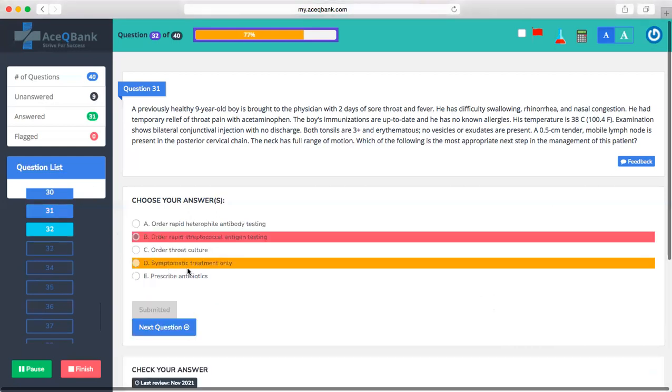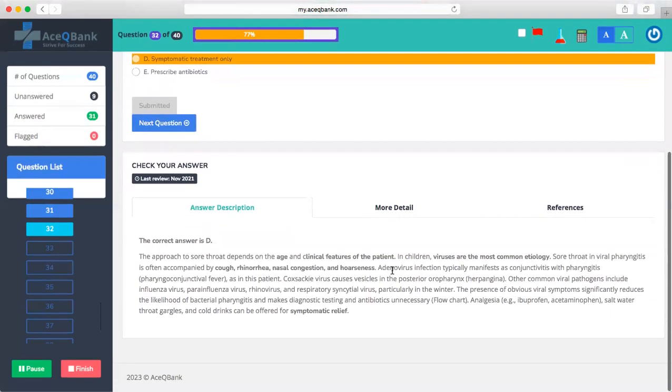So the answer is D, symptomatic treatment. The clinical features of the patient are basically viral, a more common etiology. Viral pharyngitis is often accompanied by cough, rhinorrhea, nasal congestion, and hoarseness. Having conjunctivitis with the pharyngitis and fever suggests Coxsackie virus. The treatment should be analgesics, salt water gargles, and cold drinks can be offered for symptomatic relief.